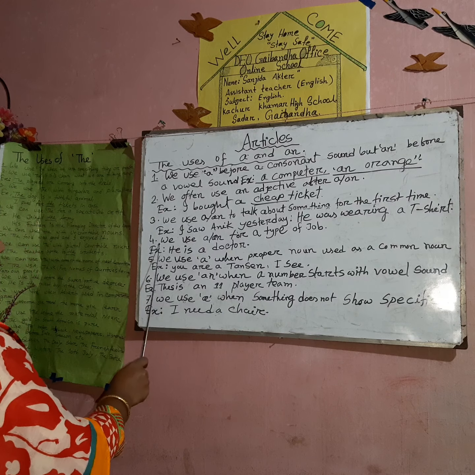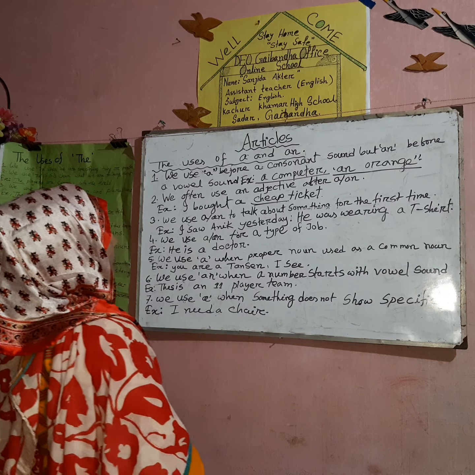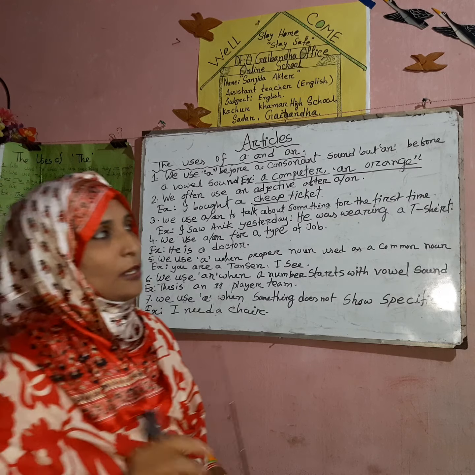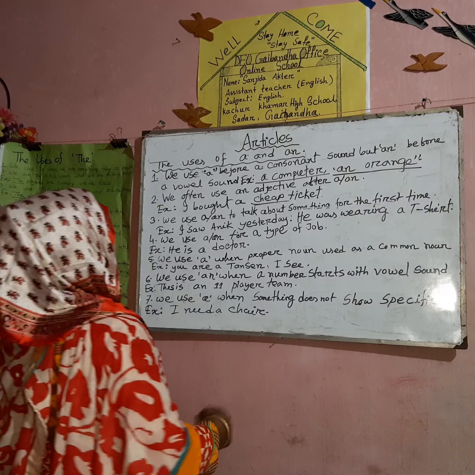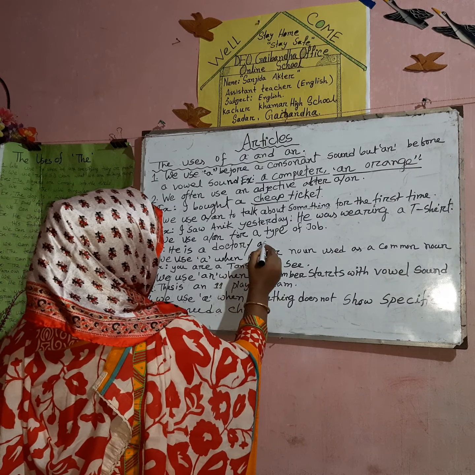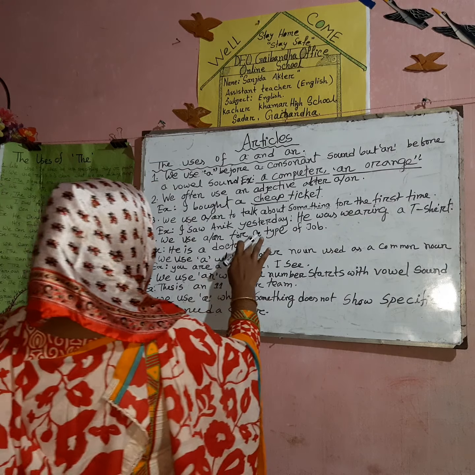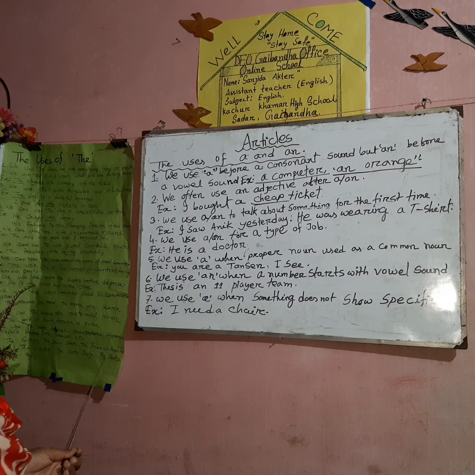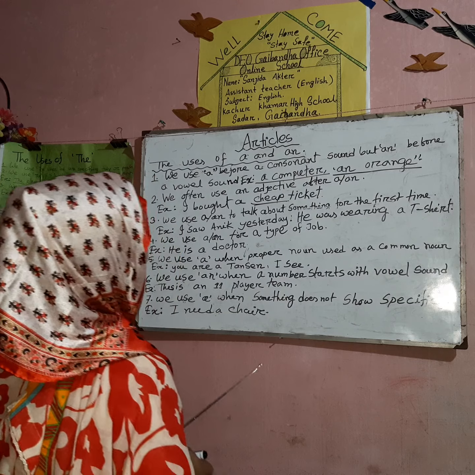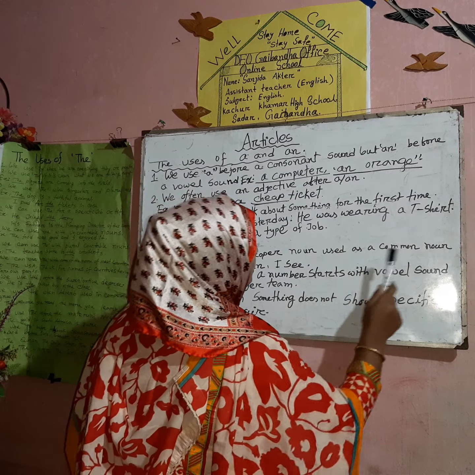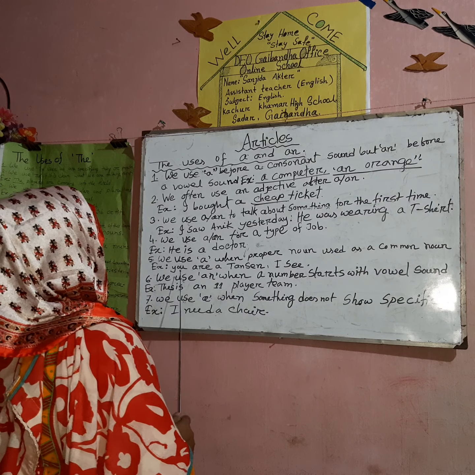And number 4, we use a and an for a type of job. This job is not specific or particular. Any kind of job. That is, he is a doctor, or he is an engineer, anything else. Number 5, we use a when a proper noun is used as a common noun, especially an abstract noun used as a common noun. Then we use a or an.